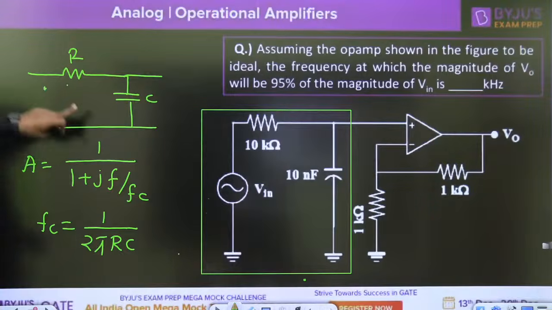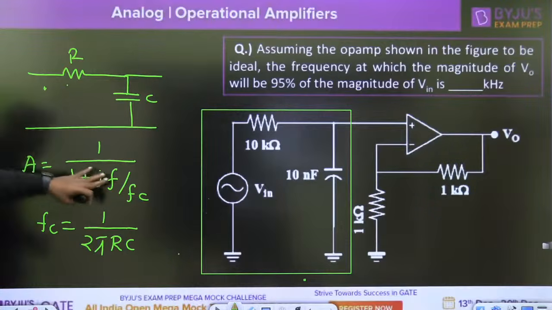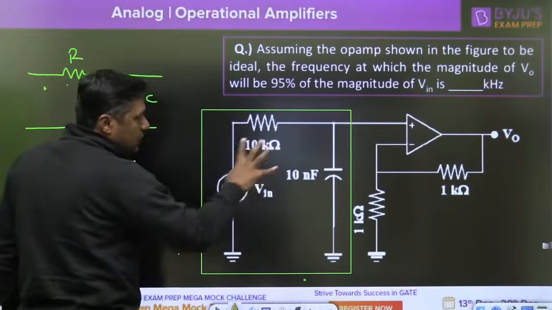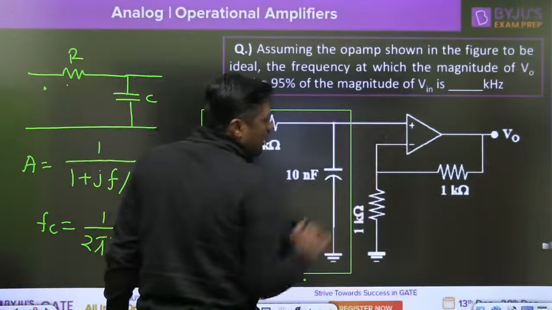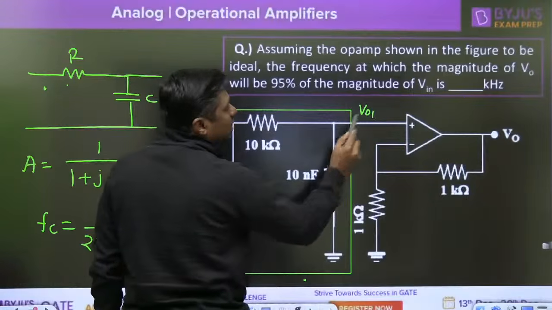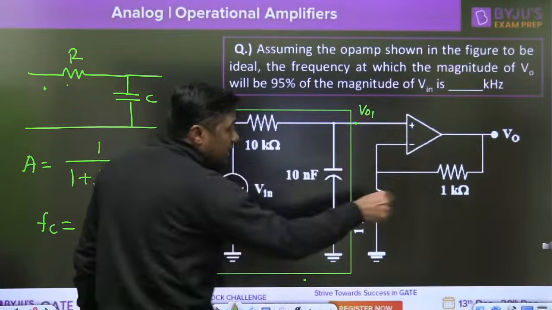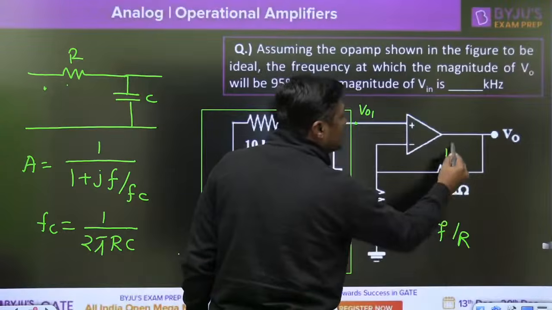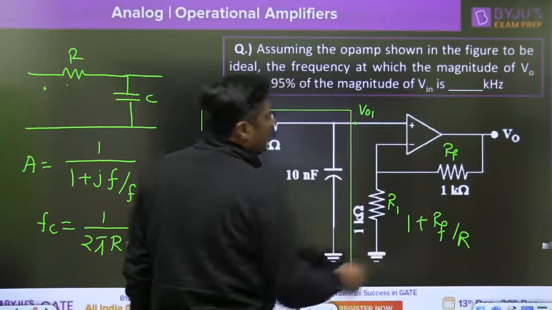Now R and C, 1 upon 1 plus j F by Fc, where Fc is 1 by 2 pi RC. This is a low pass passive filter, followed by a non-inverting operational amplifier because its output V01 is connected to the positive terminal. What is the gain of this? 1 plus RF by R1. This is the non-inverting operational amplifier, with RF and R1.